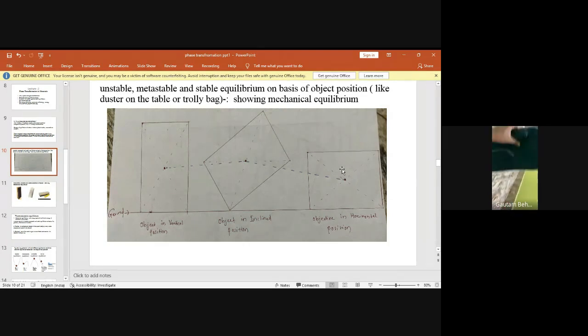But if this is the position and I apply a little load, it will fall down like this, okay? And what about this one? If you apply a little load, it will fall, right? So the discussion is clear. That means the position of the object decides the mechanical equilibrium, and it tells whether the system is in stable, unstable, or metastable equilibrium condition. The best example is cementite.